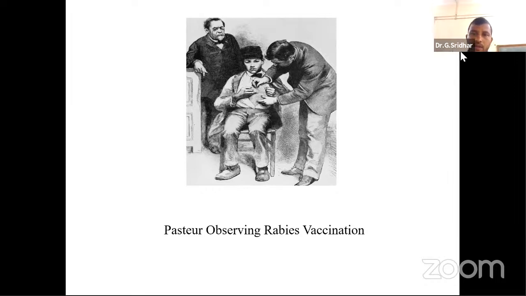Then coming to the physiological barriers. Somehow the pathogen enters the body. After the pathogen enters, our innate immune system tries to stop the invasion or the growth of the population of certain bacteria or pathogens inside the body. That is called physiological barriers. For example, among the anatomical barriers, skin and mucous membrane or mucous secretions are the main important anatomical barriers which we find in our body.